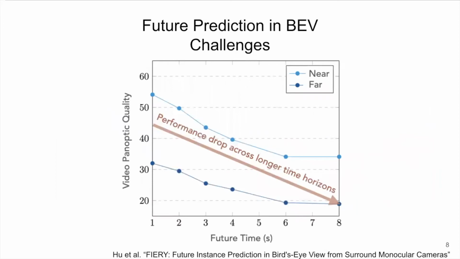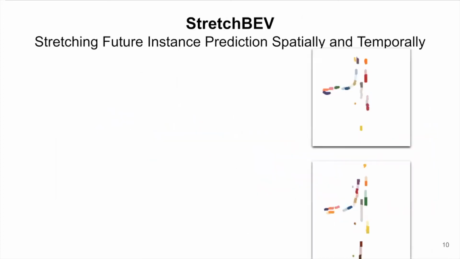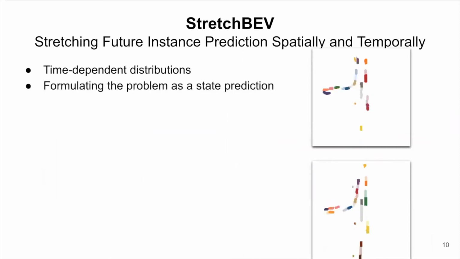In this graph, you will see video panoptic quality versus future times to predict. The performance drops across longer time horizons. To tackle this problem, we propose StretchBEV. StretchBEV uses time-dependent distributions, where we sample a different distribution for each time step, as well as we formulate the problem as a state prediction instead of future instance prediction.